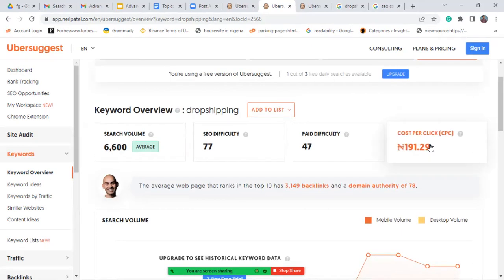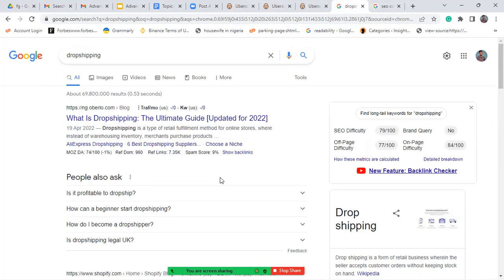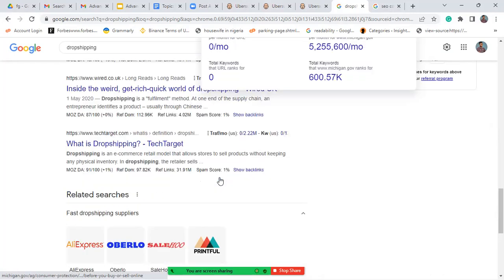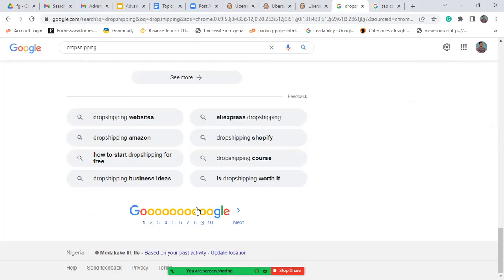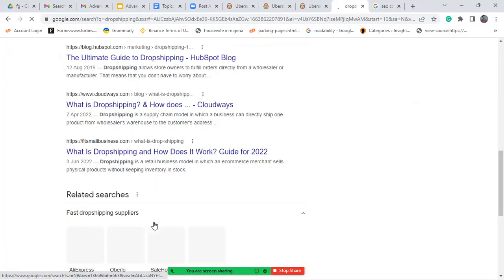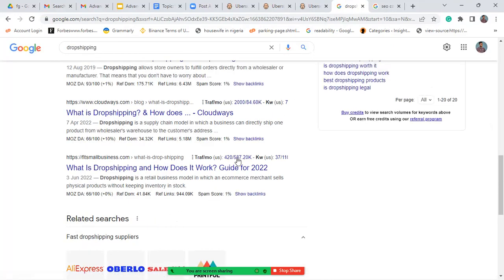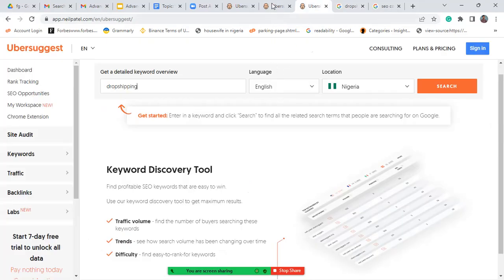Now, this is cost per click. I told you that it is CPC, cost per click. So if I click on the advert, Google will most likely charge them this amount of money. It is not fixed, it is just the projected amount. But there's nobody really advertising on dropshipping in Nigeria. At least when I search, there's no advert there, not a single one. But there are times that people will be on adverts. I don't have much slots yet for this keyword research tool.